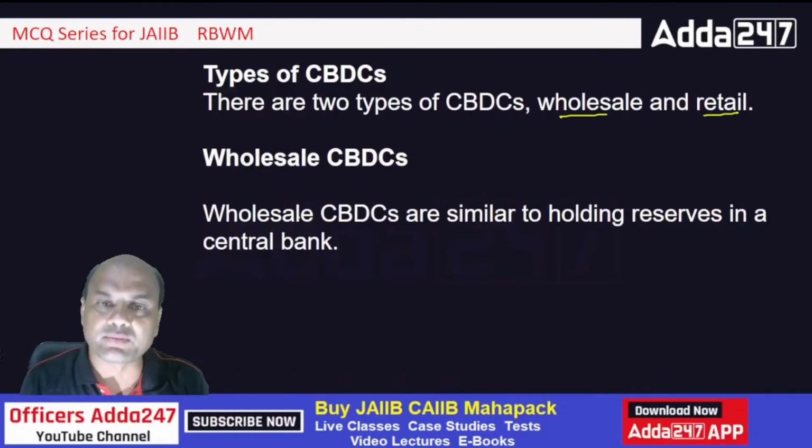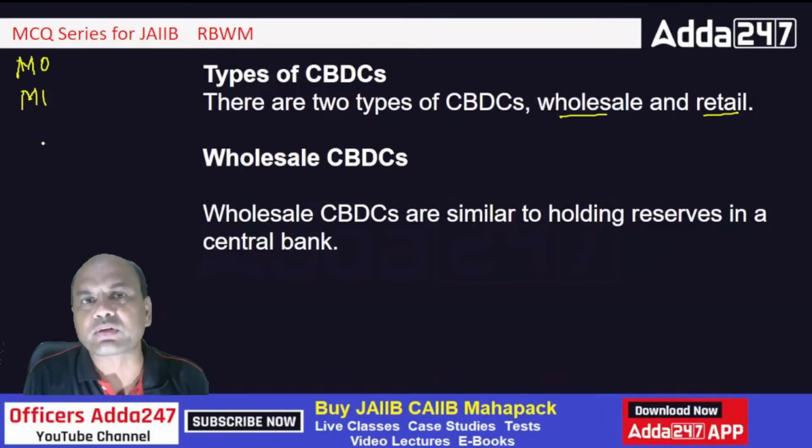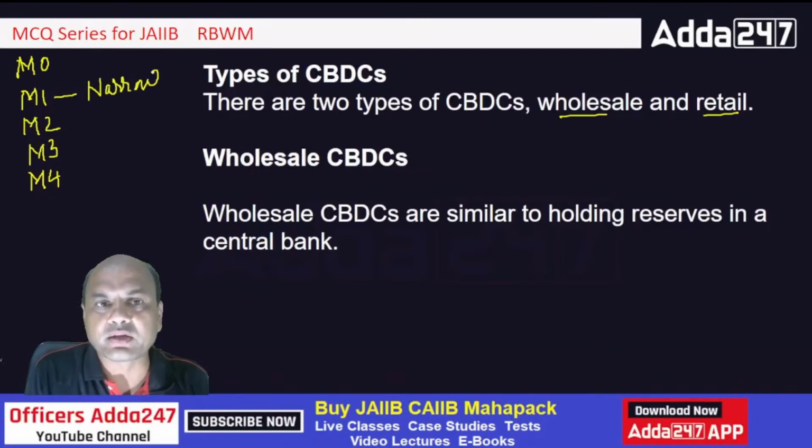Now, some of you might have studied some money types, M0, right? M0, M1, M2, M3, M4. There are 5 types of money. Out of this, M1 is called narrow money, right? If you have not studied, you will study it somewhere.